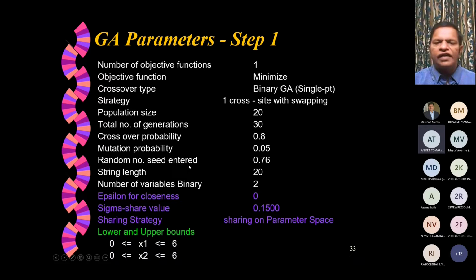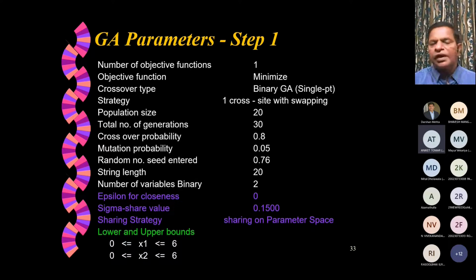The random numbers that we generate on a computer system are called pseudo random numbers, and to generate them, the seed that was used is 0.76, and the string length is 20. 20 is the string length, 20 bits. In that, the first 10 bits will be for x1 and the next 10 bits for x2, because both have the same range and we expect them to have the same accuracy requirement.